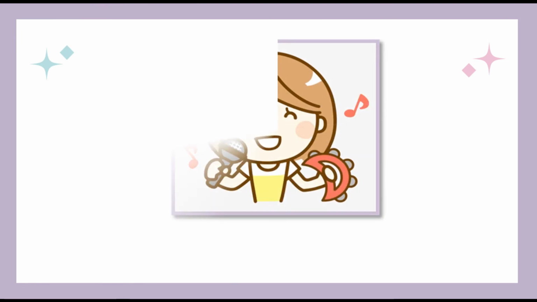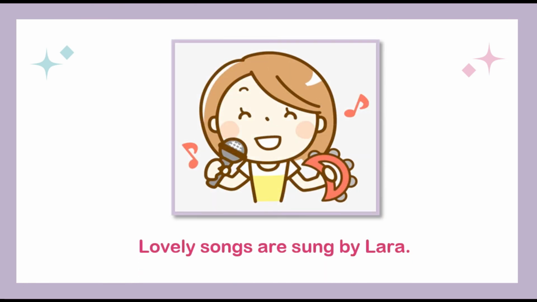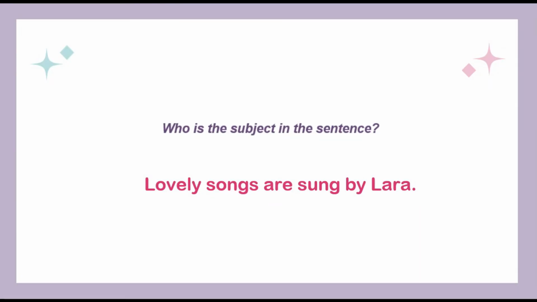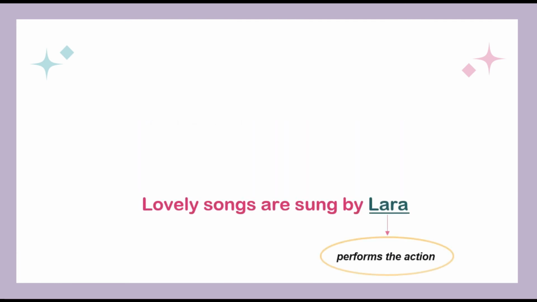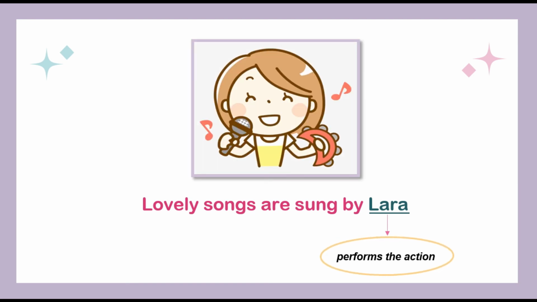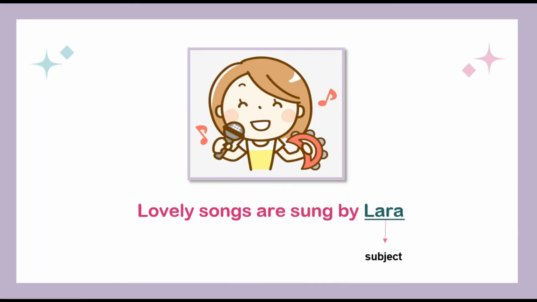Let's try the first example. Lovely songs are sung by Lara. In this sentence, do you know who is doing an action? Obviously, the words lovely songs are not doing an action, so they cannot be the subject. Who is the subject in the sentence? The only person or thing doing an action here is Lara. She is the one who performs the action, so Lara is the subject of the sentence.